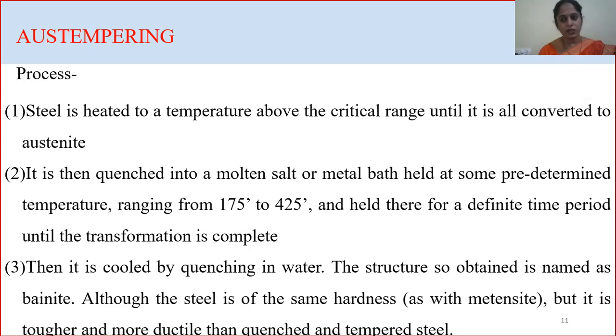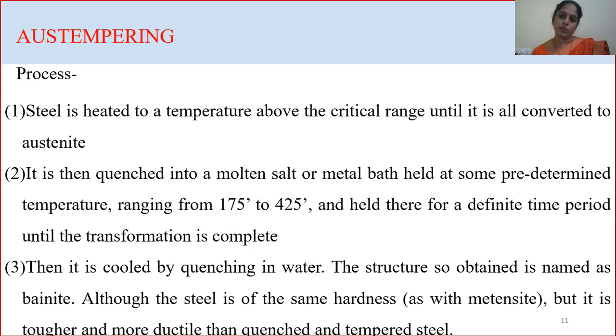While going to the process, it is heated to a temperature above the critical range, until it reaches the austenite phase of transformation. Then after the austenite transformation is reached, it is quenched in molten salt solution, and then again it is heated to 425 degrees until the transformation of austenite is reached.